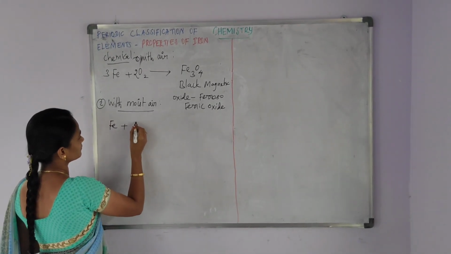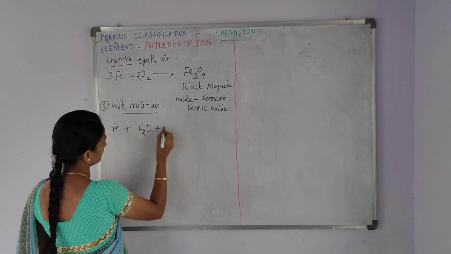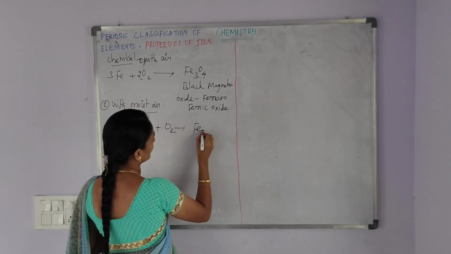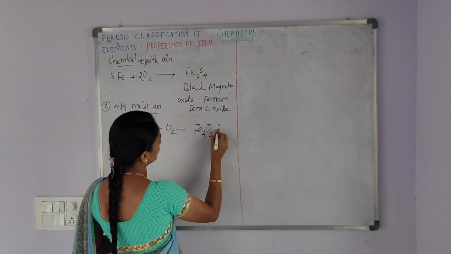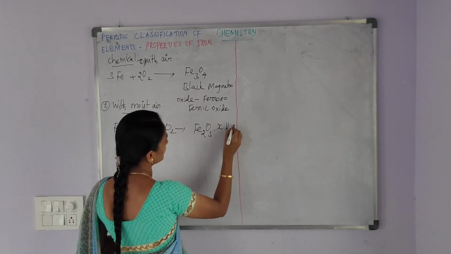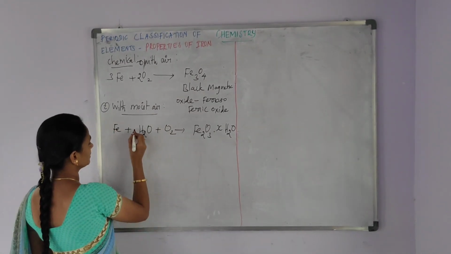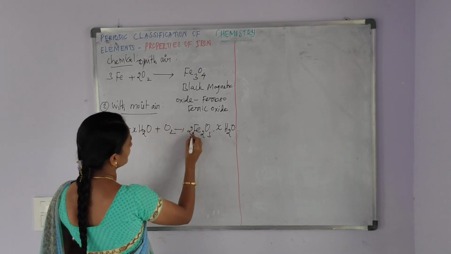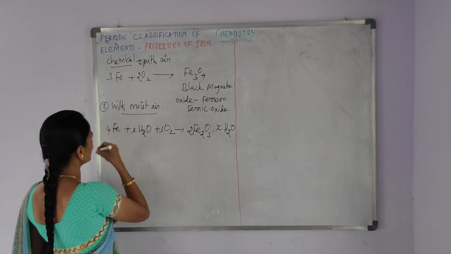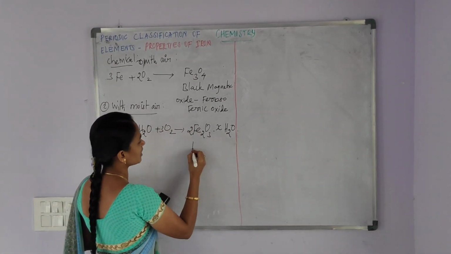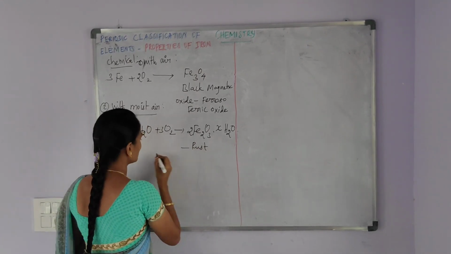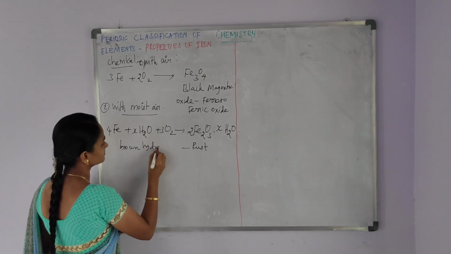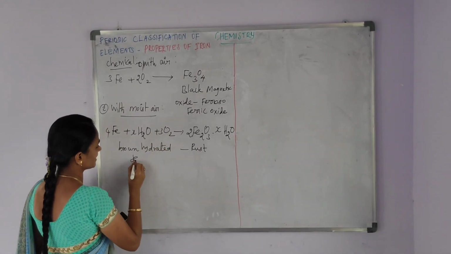Iron is exposed to moist air. It forms hydrated ferric oxide, that is Fe2O3·xH2O. Balancing the equation, here x and then here 2, then here 3 and then here 4. This compound is called rust. Rust is brown hydrated ferric oxide.